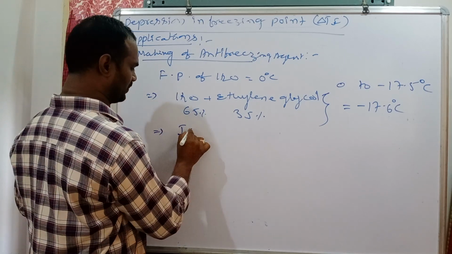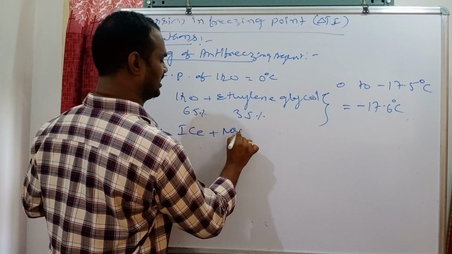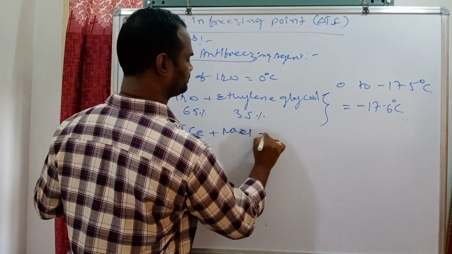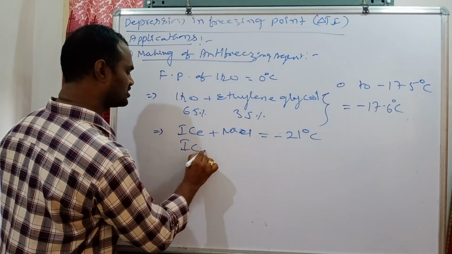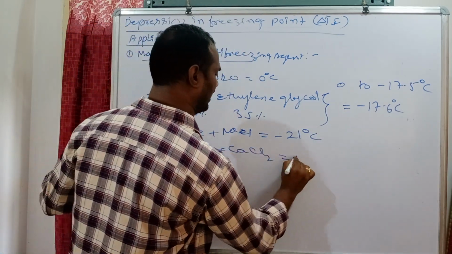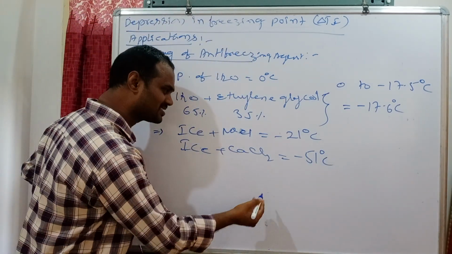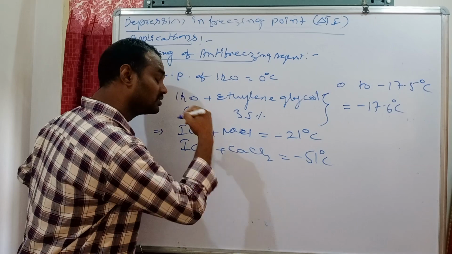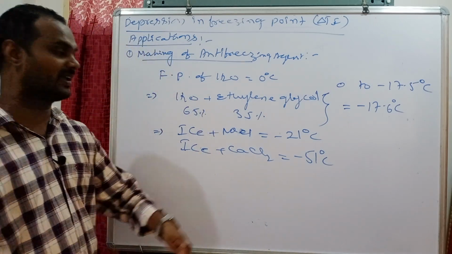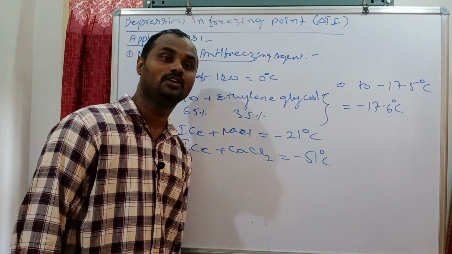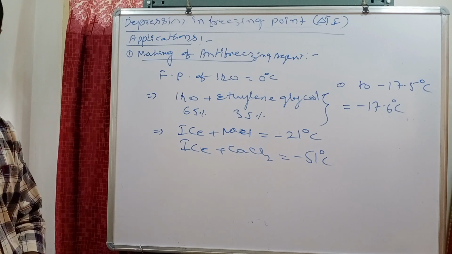Like that, in other places, to decrease the melting point of ice: ice plus NaCl, this melting point is minus 21 degrees Celsius. Ice plus calcium chloride, minus 51 degrees Celsius. So when you add common salt or calcium chloride to ice, its freezing point goes on decreasing. We call these anti-freezing mixtures.